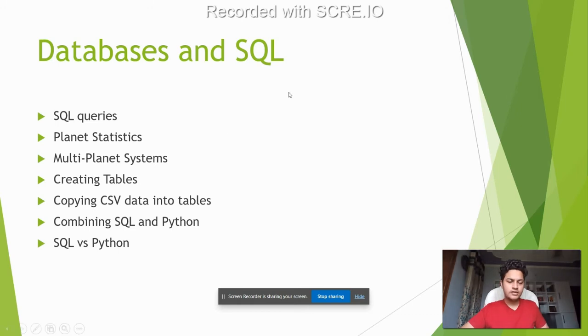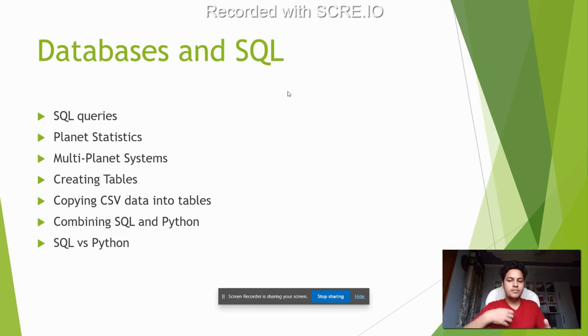Databases. This is the first time I've been introduced to SQL and databases in general. So we talked about basic SQL syntax, SQL queries. We talked about different planet statistics, which is basically radius, the sun it is associated to, and all that. And then we talked about multi-planet systems where multiple planets may have the same common star. And then we applied basic SQL queries on these multi-planet systems in order to get specific data.